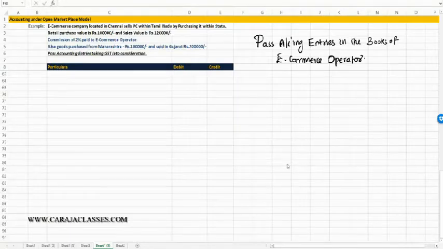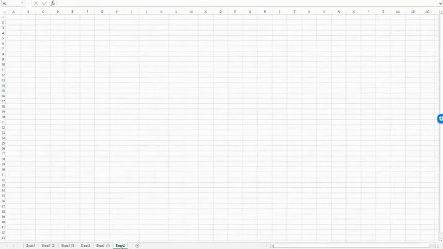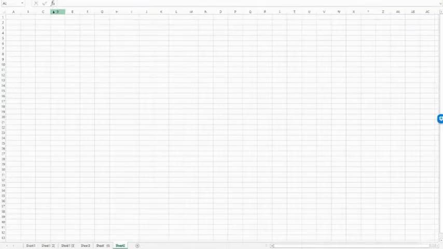In this session, let us see what accounting entries will be passed by e-commerce operator in his books. In the earlier session, we have seen the accounting entries in the books of say vendor. Now it's in the books of e-commerce operator, right? And the transactions are same. Already we have passed entries for that in the books of vendor. Now we'll see. Fine. So first of all, we should know how much this e-commerce operator should collect from the customer on behalf of vendor.